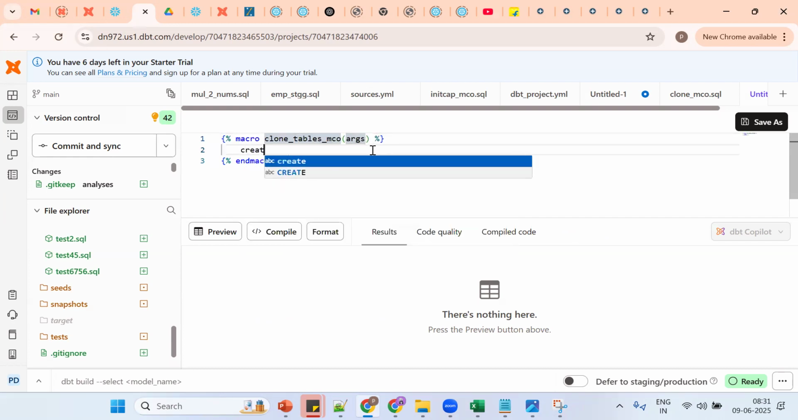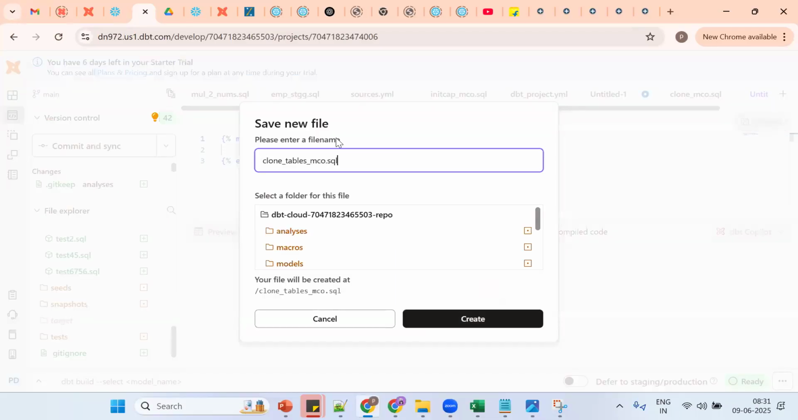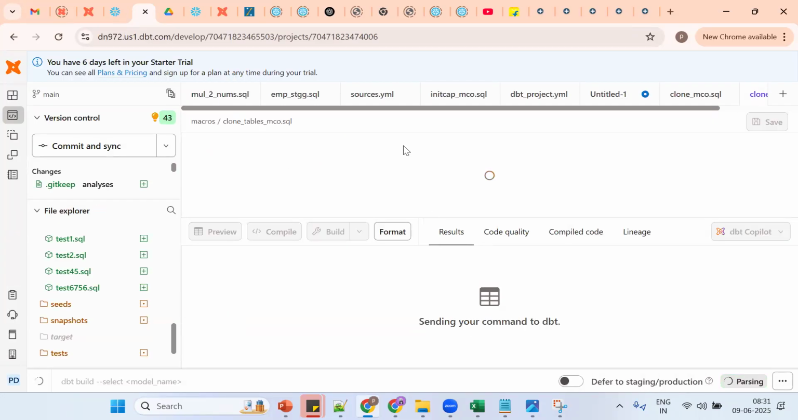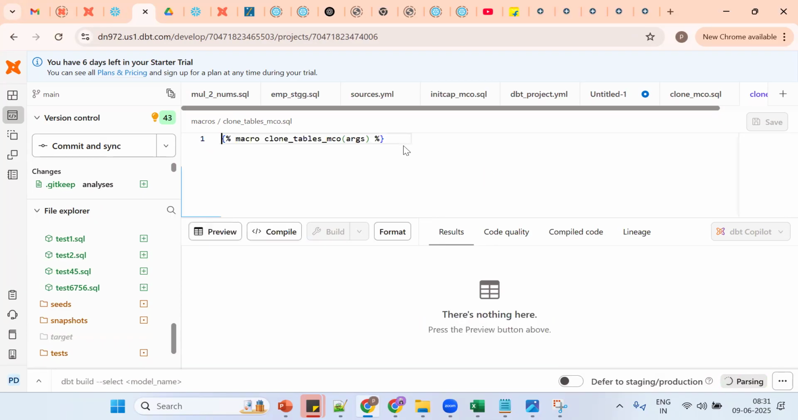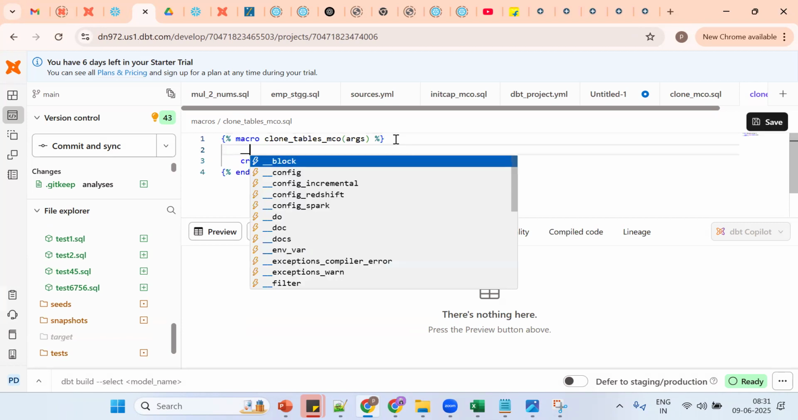Tell me what syntax: create or replace database, database name, new database. Now tell me, will it work? Where should I save this? In the macros folder. To make it work, what concept should we go for? Go for set and endset. This is the first step. First of anything, we should go for set. What is the shortcut? Setting a variable. Set.